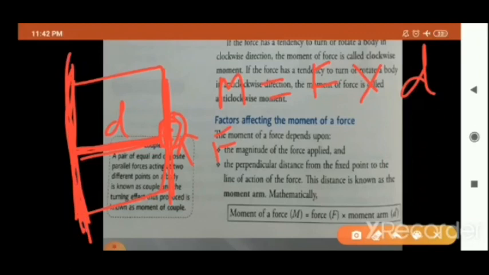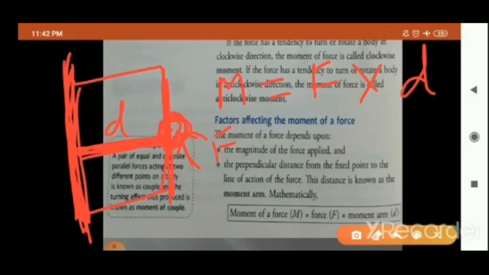So the distance, if I change my definition like this, this distance between the hinge and the handle of the door is your moment arm. Or the perpendicular distance from the fixed point to the line of action of the force. Line of action of the force means where you apply the force. So this distance is known as your moment arm.